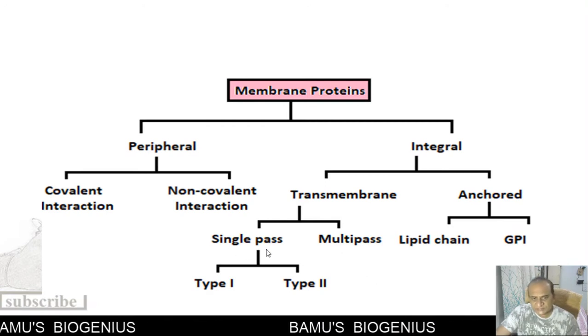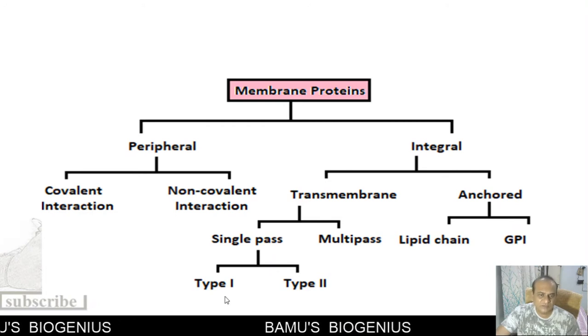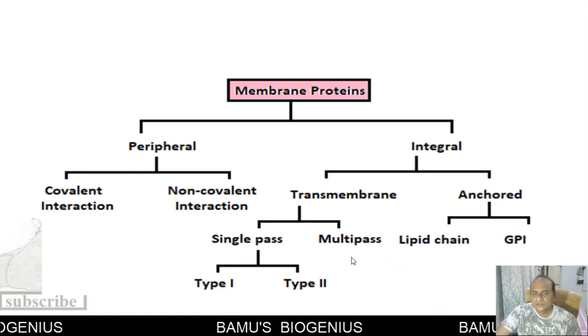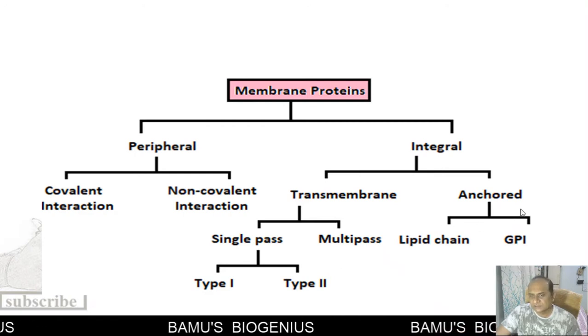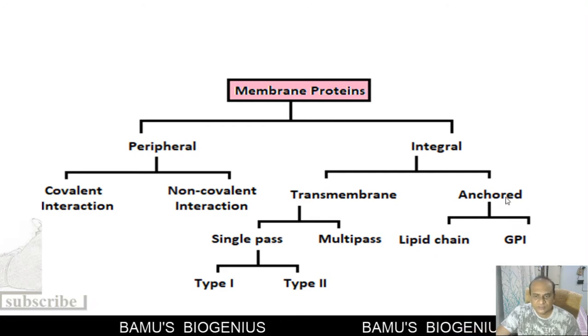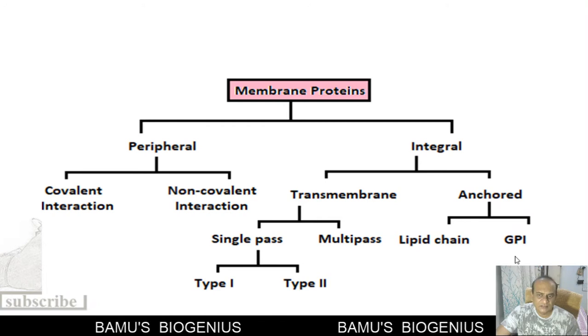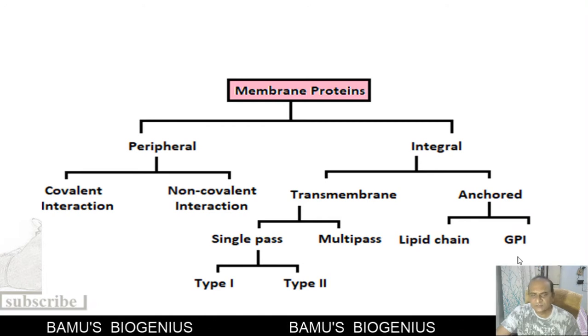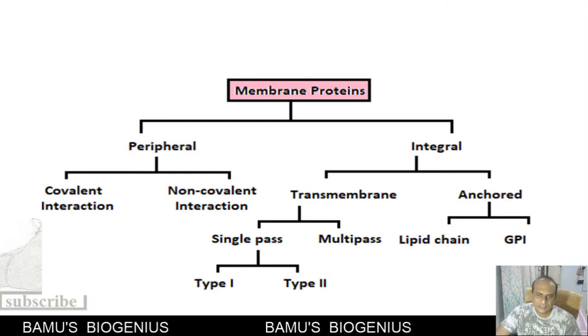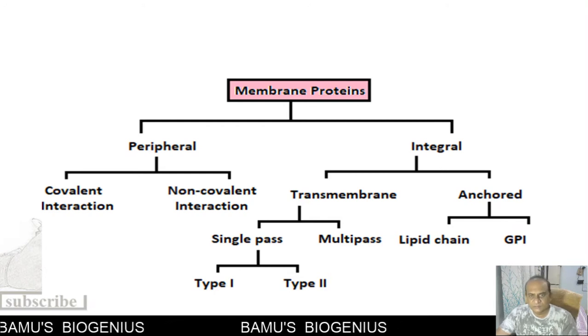Now, single pass transmembrane proteins are of two types, that is type 1 and type 2. So this is about the transmembrane proteins. Anchored proteins are anchored through a lipid chain, so they are lipid chain anchored proteins. If they are anchored through GPI, then they are called GPI anchored proteins. So these are the types of integral membrane proteins.